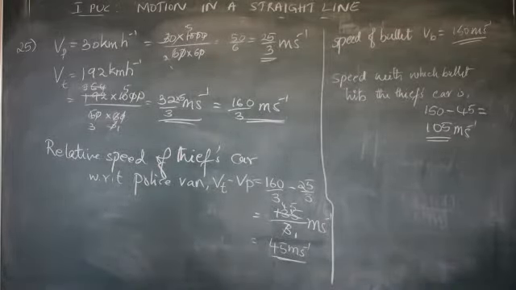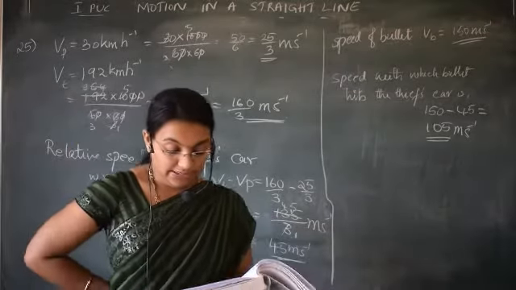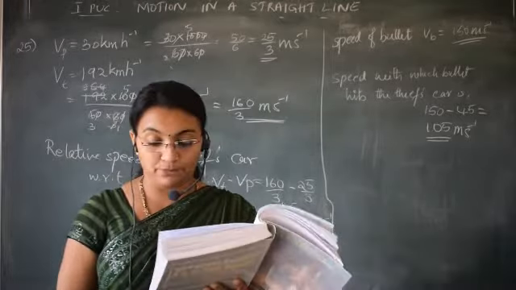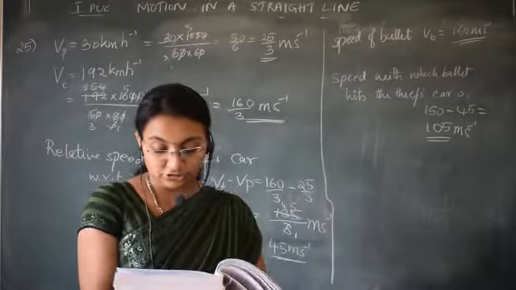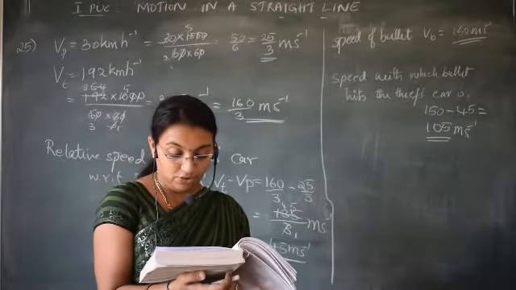Question number 26. A player throws a ball upwards with an initial speed of 29.4 meter per second. What is the direction of the acceleration during the upward motion of the ball?